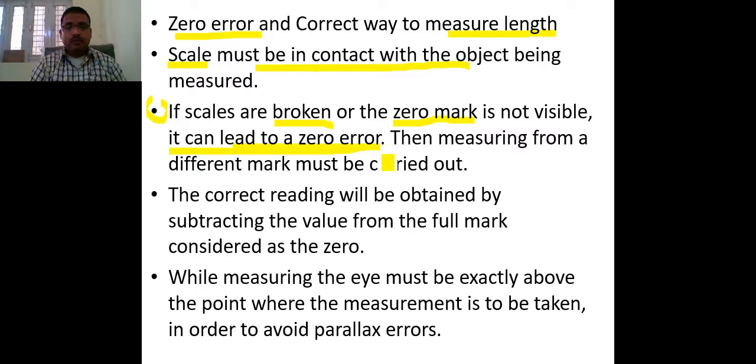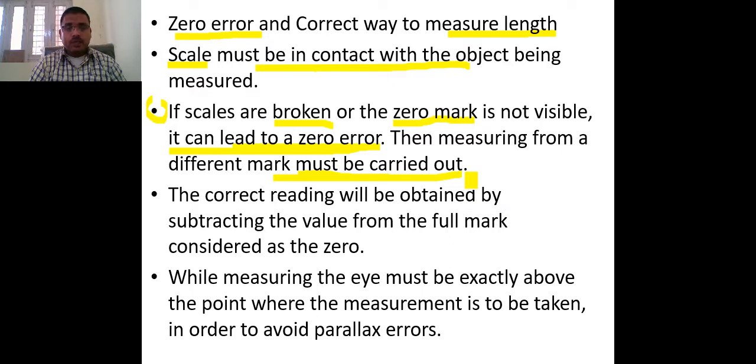Measuring from a different mark must be carried out. Some dark marks should be put on the object, so that whenever we remove the scale from contact with the object, we can draw a proper line.